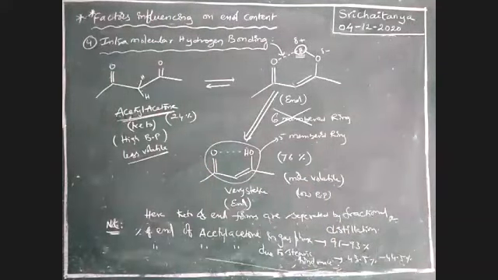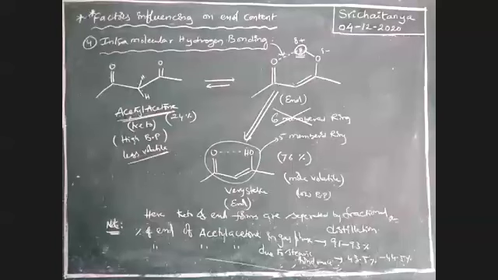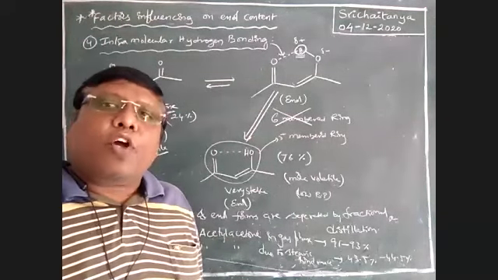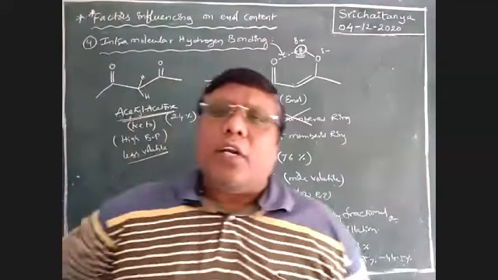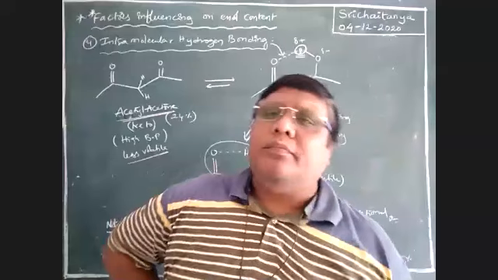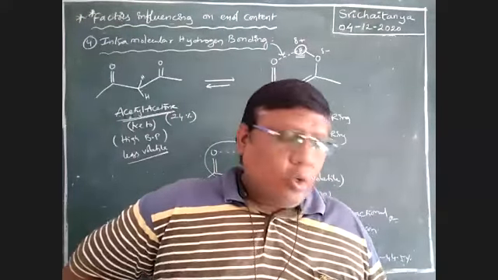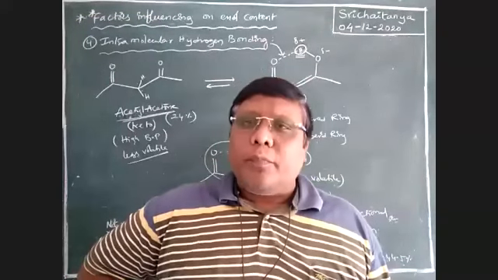Whenever steric hindrance is there, automatically the percentage of enol content is less. But generally, acetyl acetone's enol form is more predominant than the keto form. That means whenever intramolecular hydrogen bonding is possible, automatically that enol content is more predominant.